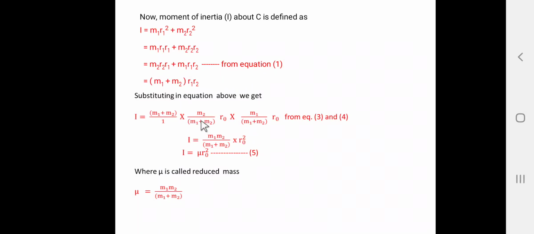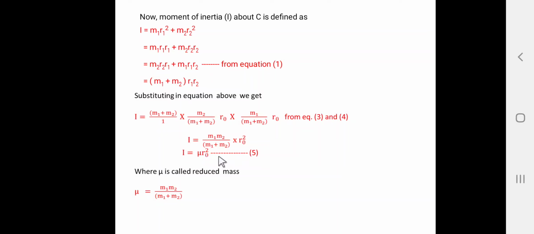So, here when we consider this equation, this m1 plus m2 and this m1 plus m2 will cancel, and here m1 into m2. So, this is the m1 into m2. So, r0 into r0, r0 square divided by m1 plus m2. So, this is the m1 plus m2. So, this equation can be written as I is equal to mu into r0 square.